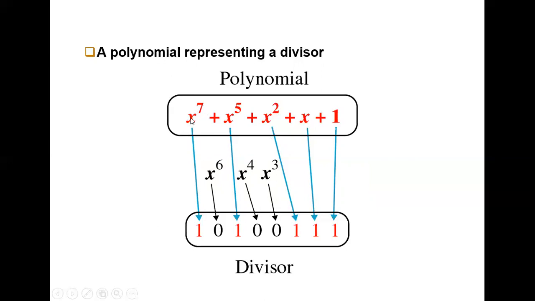For example, if the polynomial equation is x power 9 plus x power 5 plus x square plus x plus 1, it has x power 9, so the value will be 10 binary digits. Then x power 6 is also 0, x power 7 is also 0, x power 8 is also 0, x power 9 becomes 1. In this way you have to write the polynomial representing the divisor.